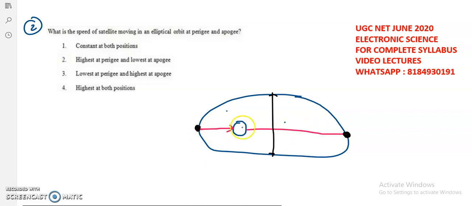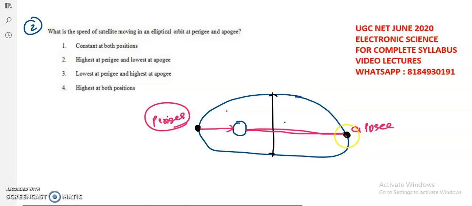This farthest position is called the apogee, meaning the longest distance, and the nearest position is called the perigee.